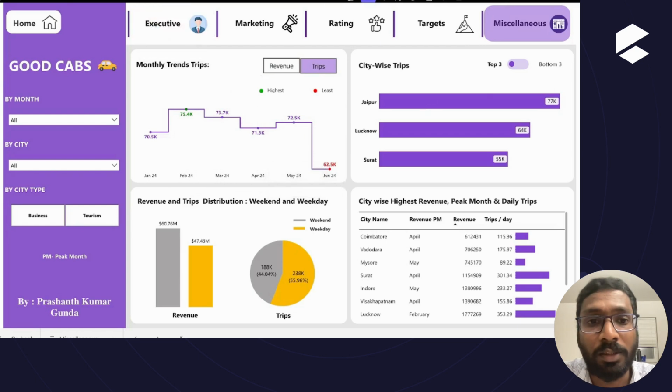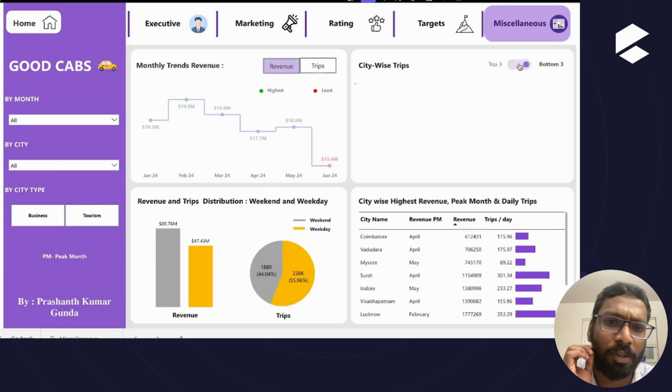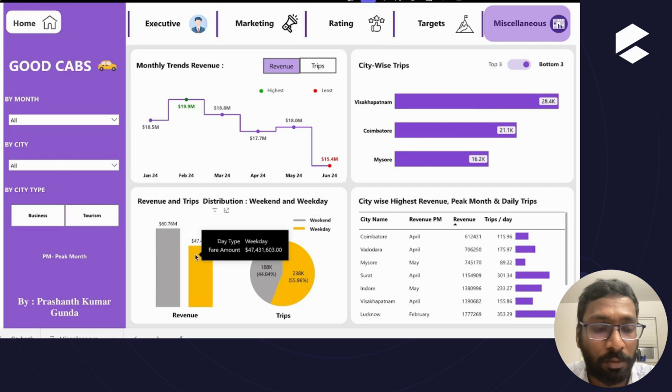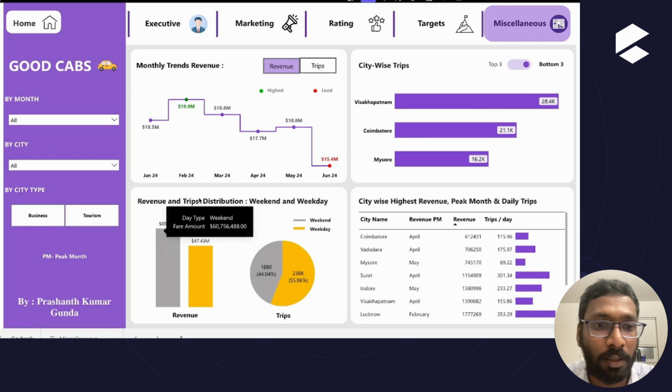And now we see the city-wise trips visualization, where we see the top three and bottom three cities. When we talk about trips, Jaipur, Lucknow and Surat are the top three cities, and Vishakhapatnam, Coimbatore and Mysore are the least cities. Another visualization is revenue and trips distribution for weekend and weekday. So this is also color coded.